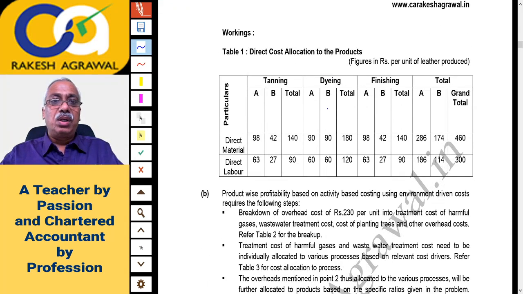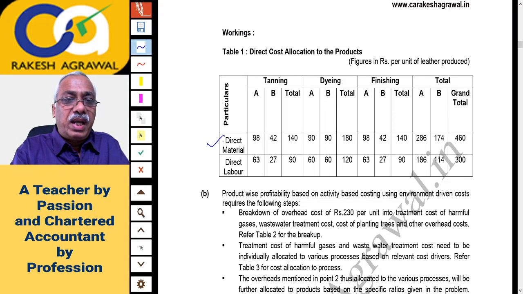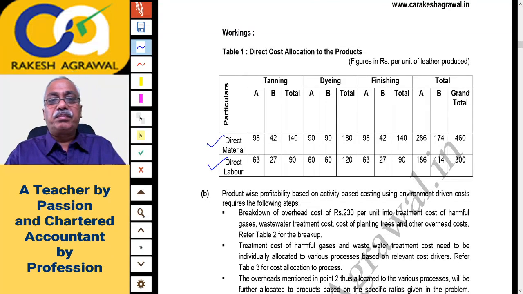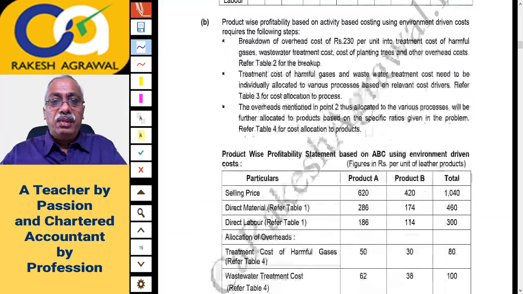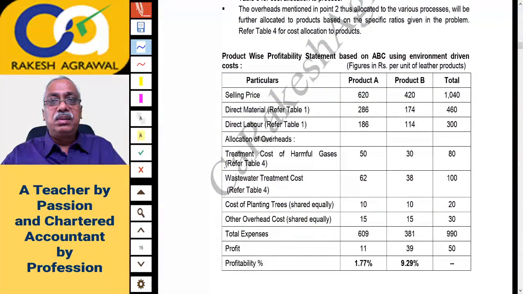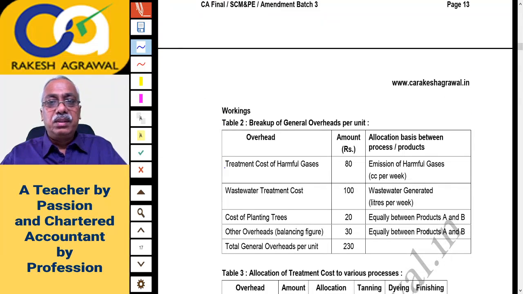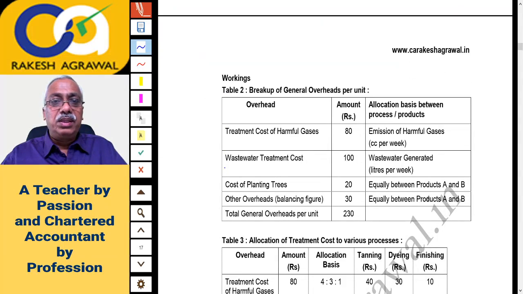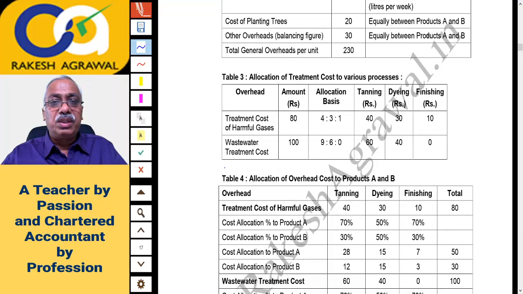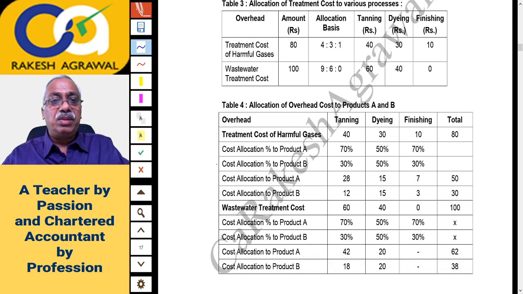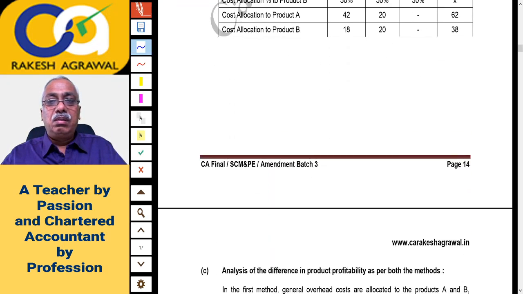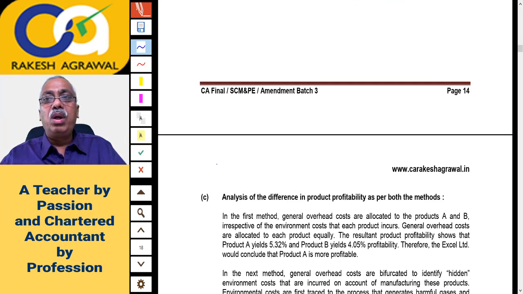This is the direct cost allocation I have done process wise for direct material, direct labor, and then using activity based costing again. This profitability is calculated, which is different, and this is general overheads apportioned using activity based costing. You have to go through carefully, right, what has been done. So I'm not taking you here again, right? Actually, the calculations involved are more, so it will consume more time,